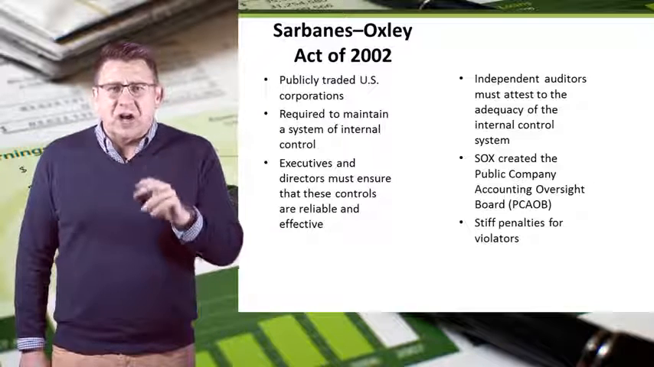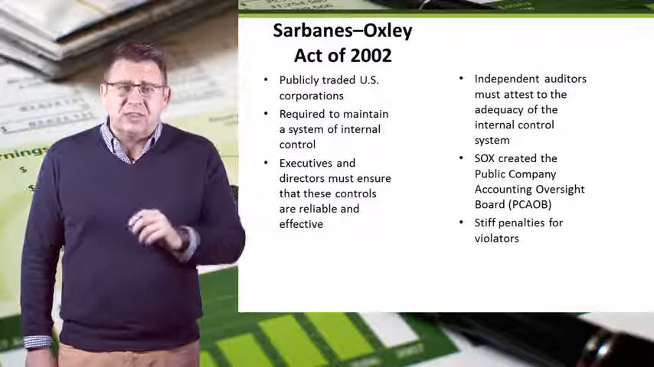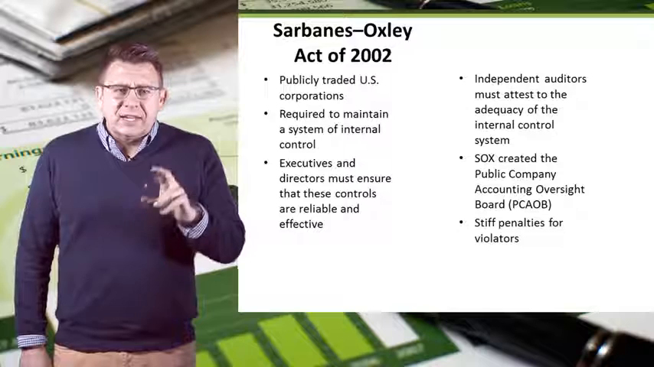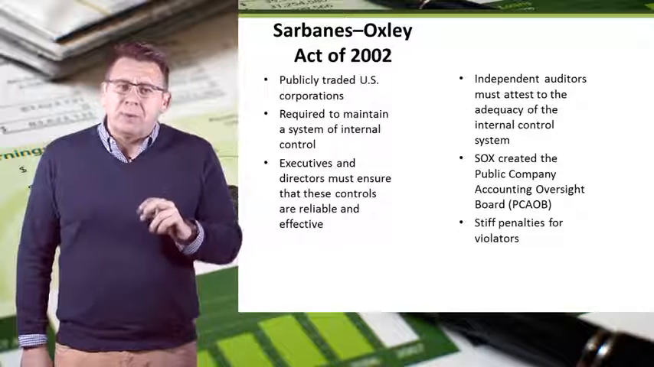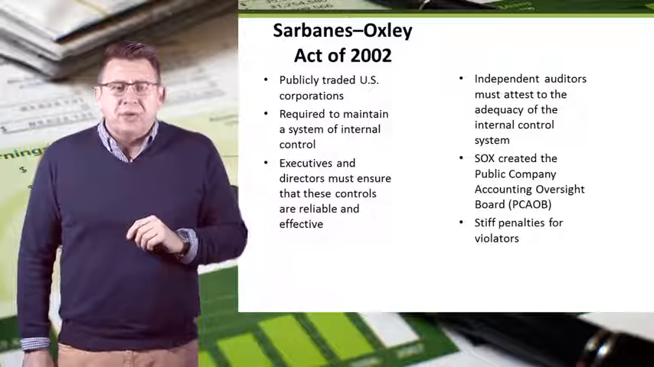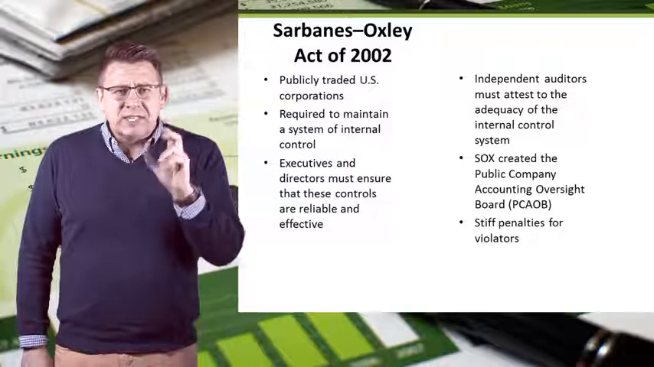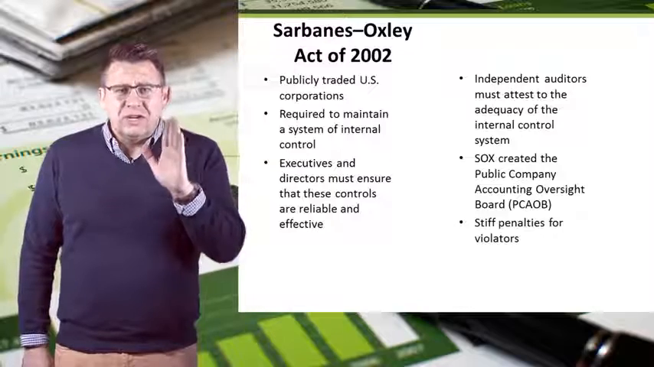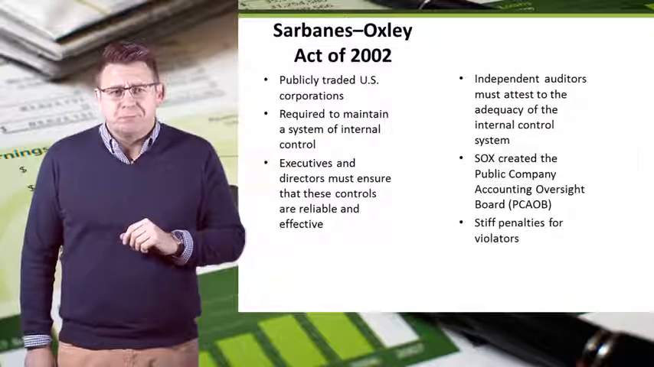Independent outside auditors must attest to the adequacy of the internal control systems. And Sarbanes-Oxley created the Public Company Accounting Oversight Board, which we'll talk about in a second. And finally, it created stiff penalties for violators, including what could be 20 to 25 years in prison.